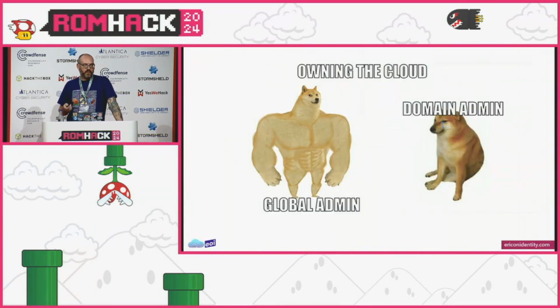When we're talking about the cloud, if we want to own the cloud, if you're more familiar with something like domain admin, a global admin essentially is the keys to the kingdom out there. If you get global admin, you get basically whatever you want, whether it's in Azure, Microsoft 365, or SaaS applications federated. So global admin ownership is pretty severe. You can even pivot right back into Active Directory if you're running domain controllers out in the cloud. So the severity of getting global admin is something not to be taken lightly.